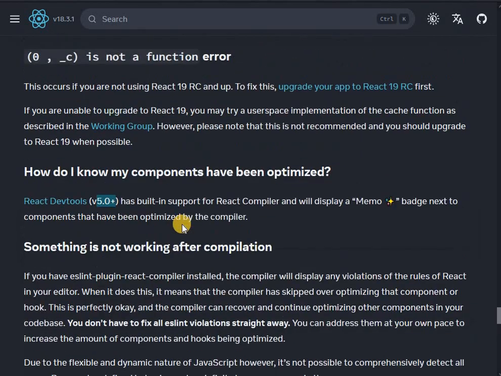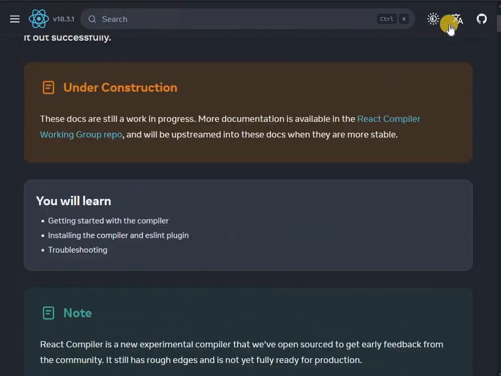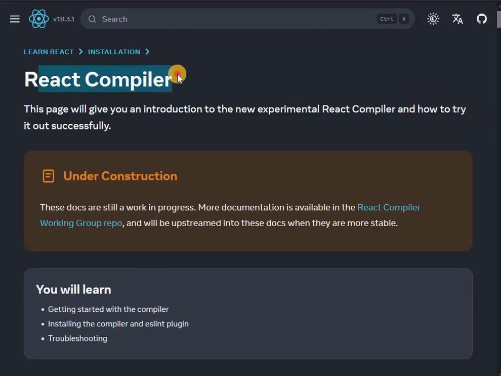Okay, and this is it about the React compiler. Very interesting, very interesting. So I'm looking forward to it.